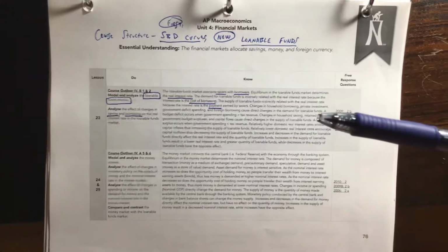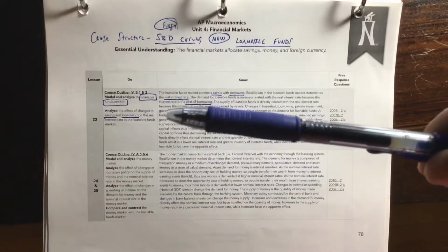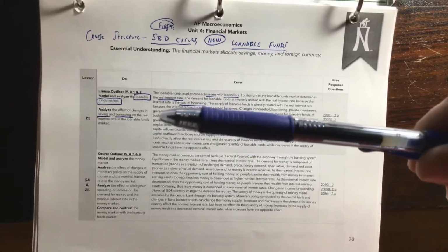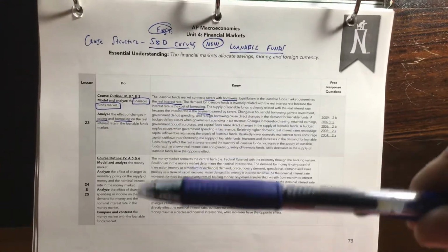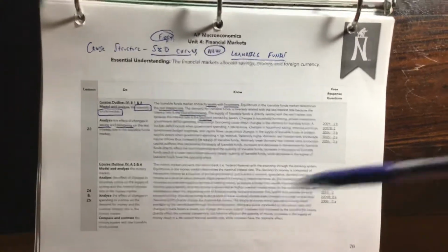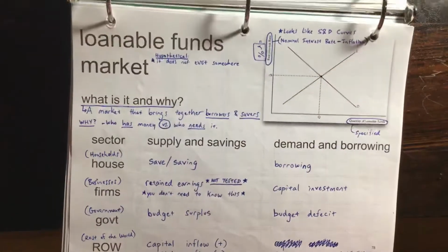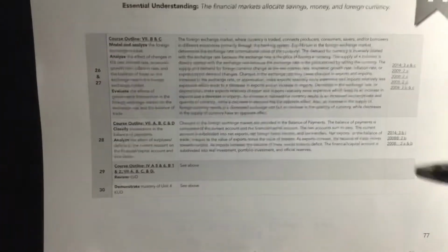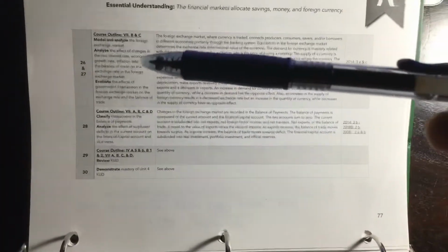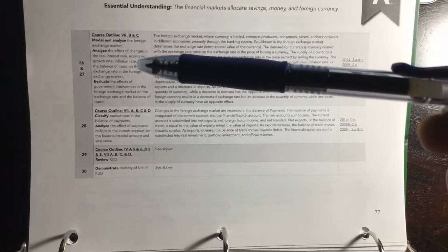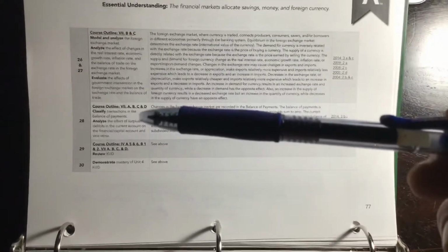This one, loanable funds, okay? That's money that banks loan out to people. That's one thing we'll look at right now. Then the money market. We did the money market. I didn't realize it, but 6th period hadn't. So 6th period, I just sent you the money market notes. Then comes foreign exchange, and finally balance of payments.